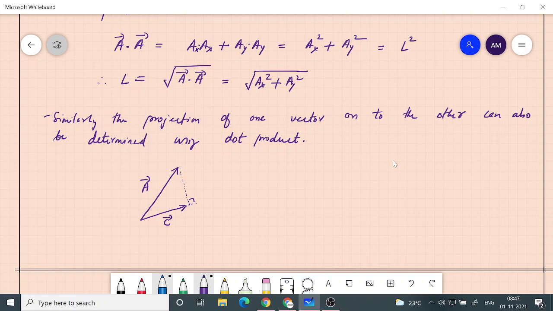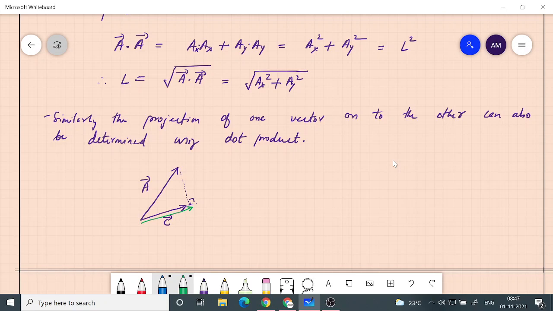So we are drawing a perpendicular to c, the direction of c, but passing through the head of vector a. Okay, so then the point at which it meets, that distance from the origin is what is called the projection of a. So this can also be found out with the help of the geometric interpretation of the dot product.